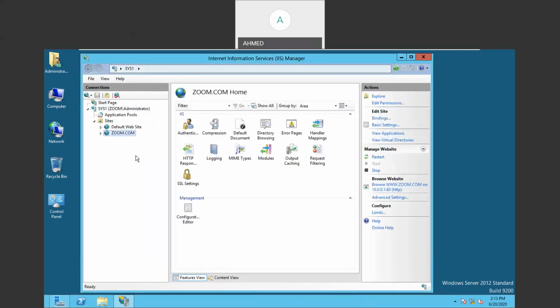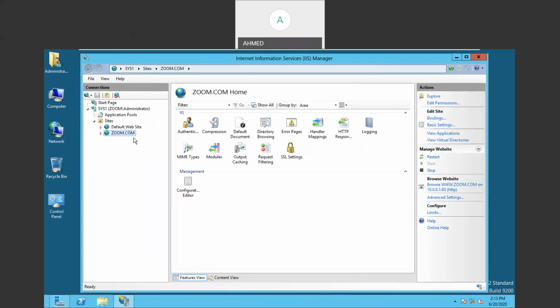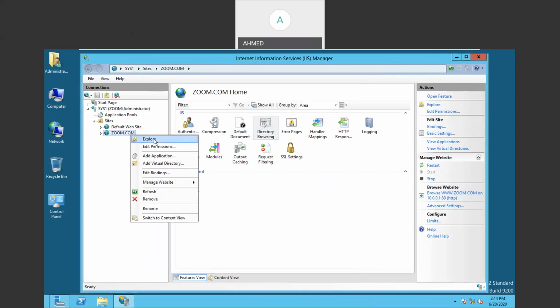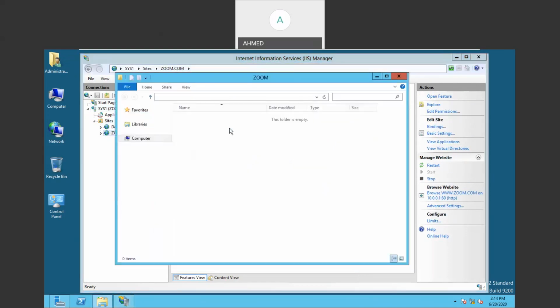But remember here, the website is hosted, but the web pages are not deployed. So we have to deploy web pages. We have to copy the web pages and paste the page in the default documents, and we have to go to directory browsing and enable it also. So how to copy the web pages? Right click on this website, zoom.com, click on explore. You can find this web page.